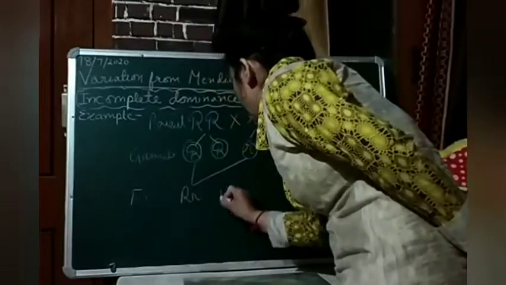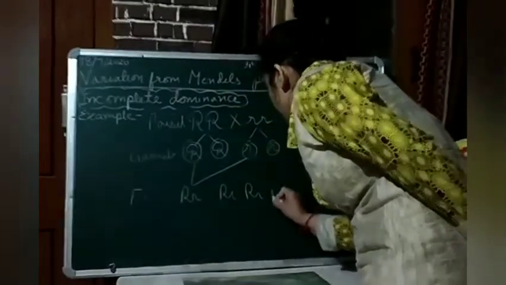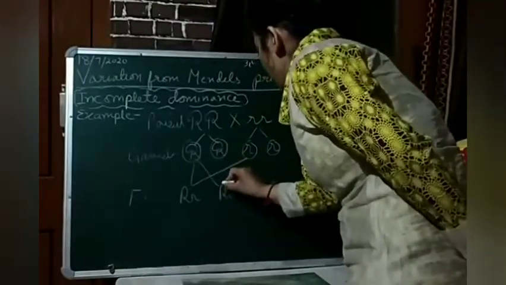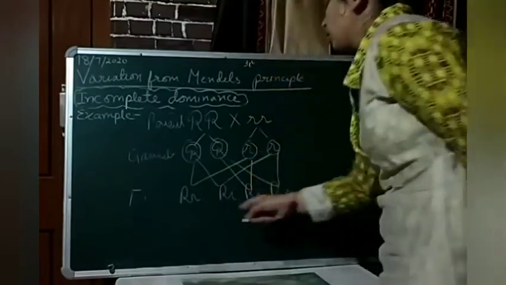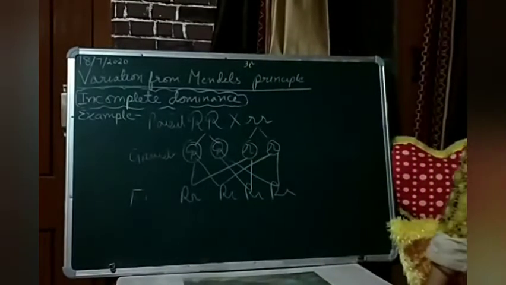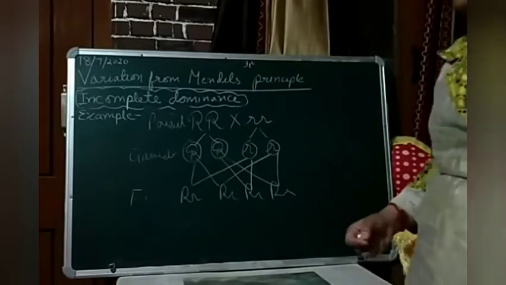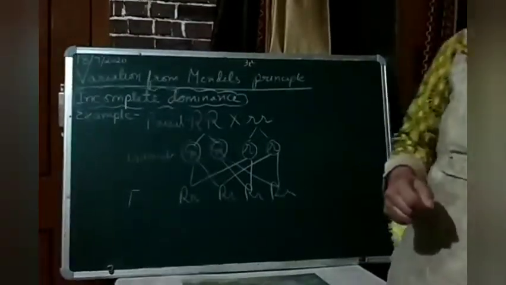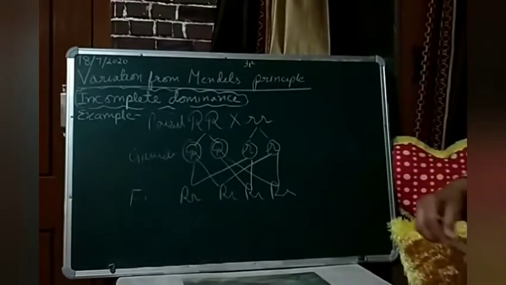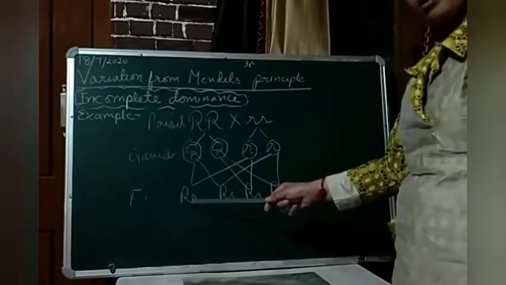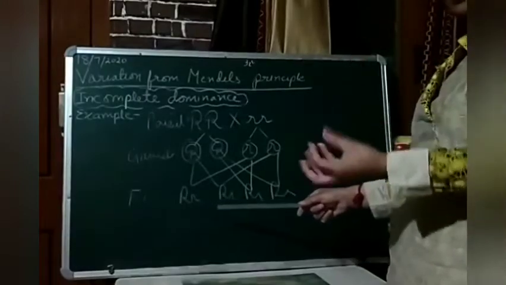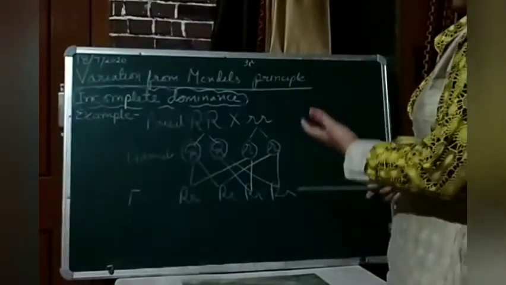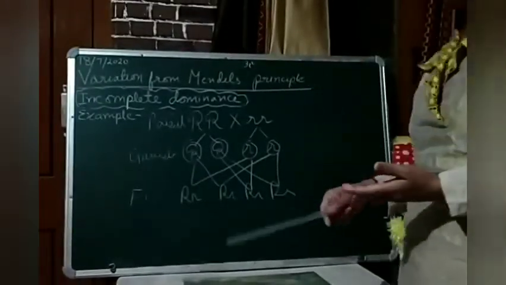It would be Rr. So according to you, what would be the phenotype of the F1 generation? According to you, it would be red color flower, because you have studied in the law of dominance that capital R will show its effect, and all the progeny of your F1 generation would be red.